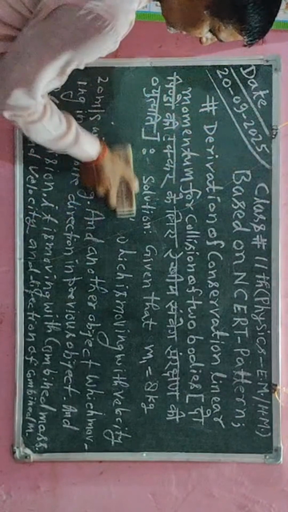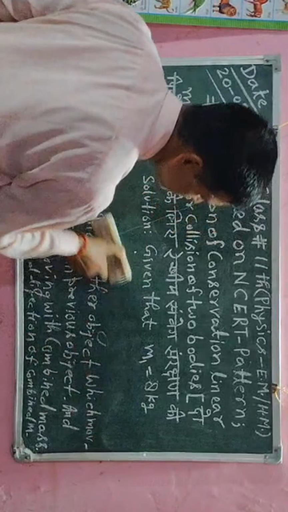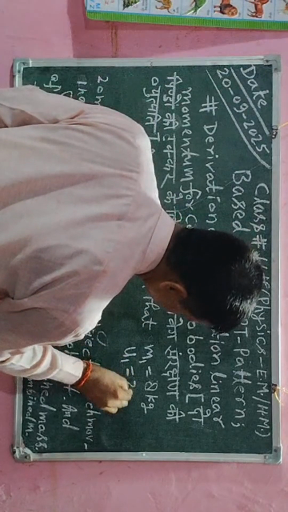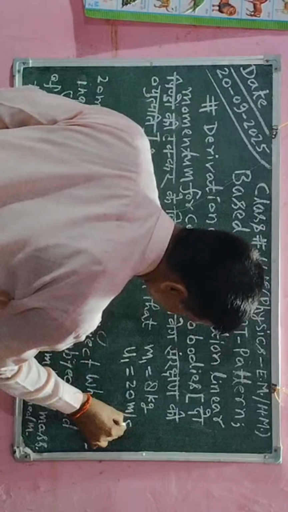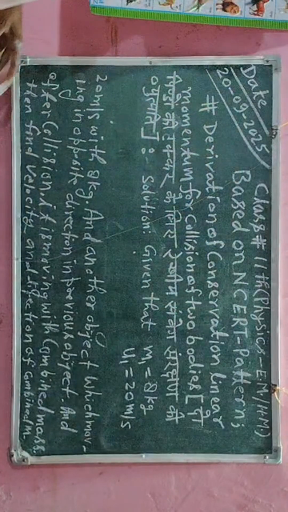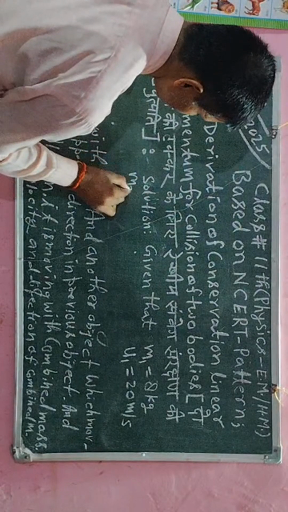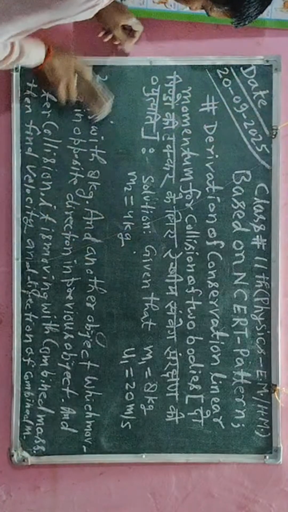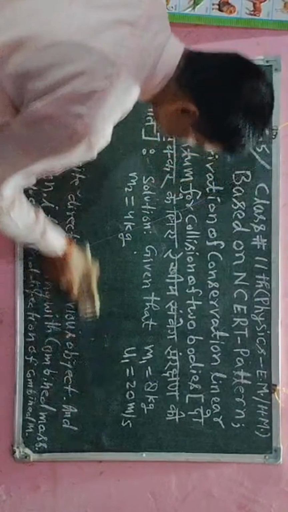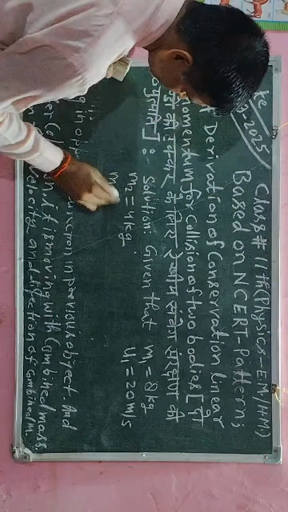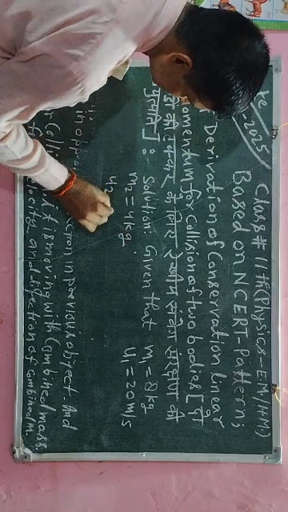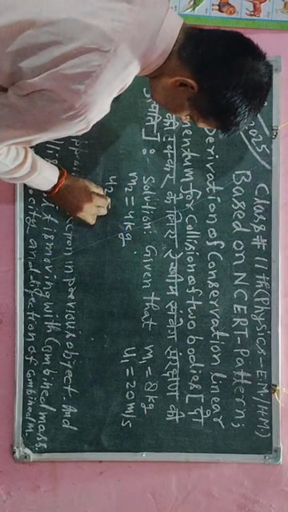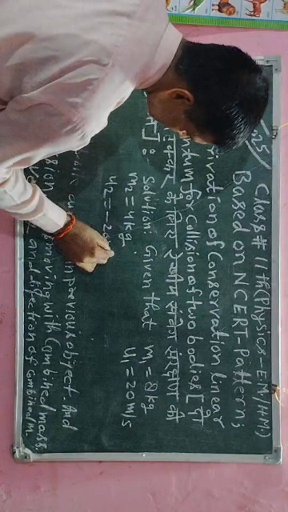I will erase zero because there is extra space. So now I will erase here and then I will write properly whatever information I get in the question. Okay, 20 meter per second. Now the second object is also available and its mass is given, suppose 4 kg, and its velocity is also the same but available in the opposite direction. So here this is the forward direction, but in the opposite direction it will be the same, that is minus 20 meter per second.